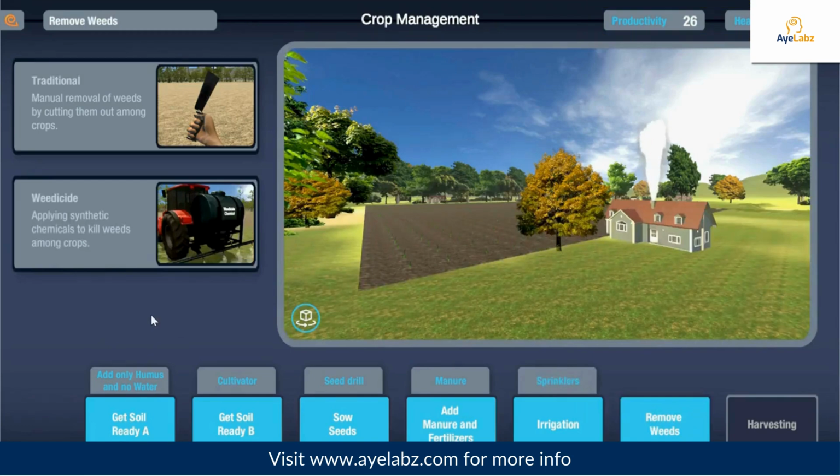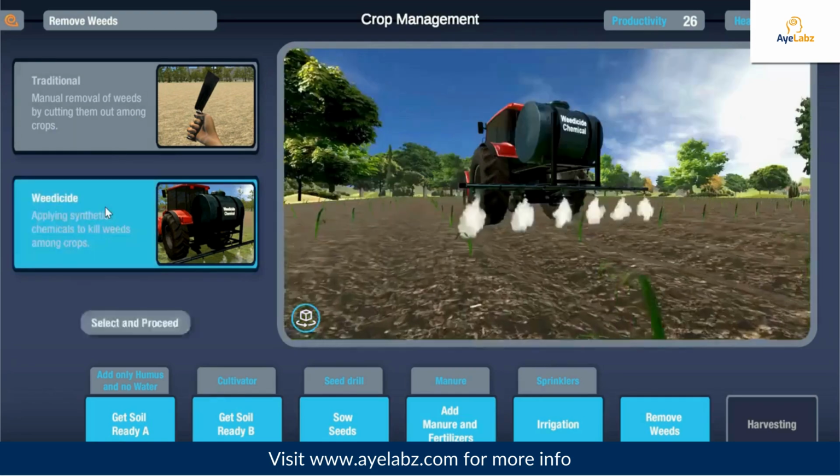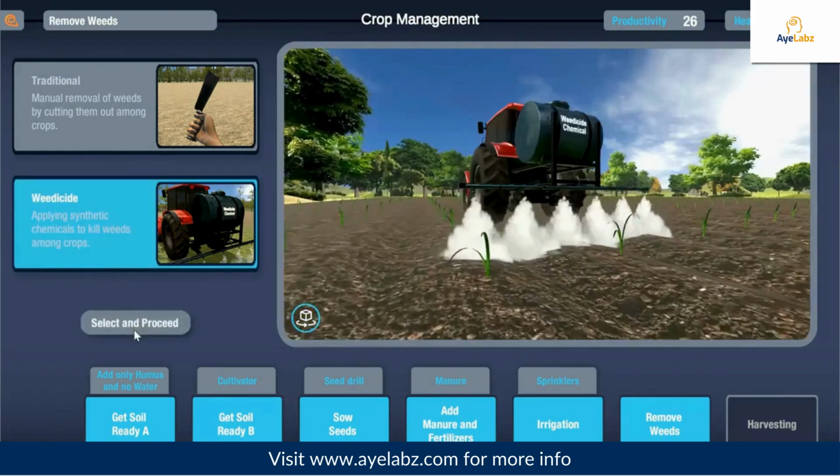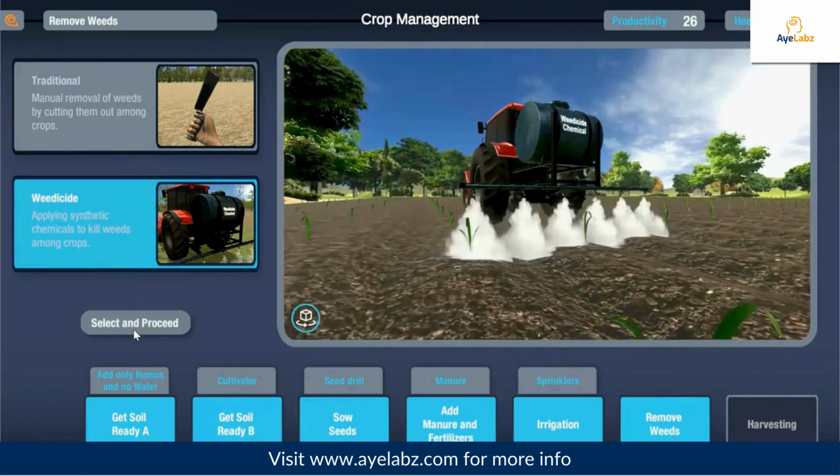The undesirable plants that grow along with the crops are called weeds. They compete with the crop plants for water, nutrients, space, and light. So the growth of these weeds needs to be prevented. To achieve this, select a method of weed control. Click here to go to the last stage.